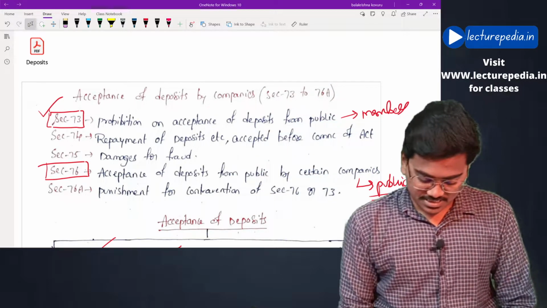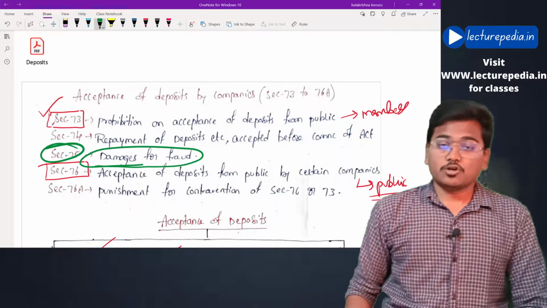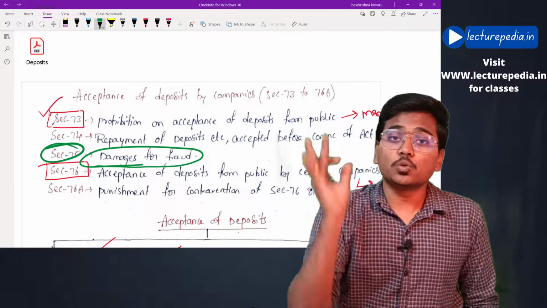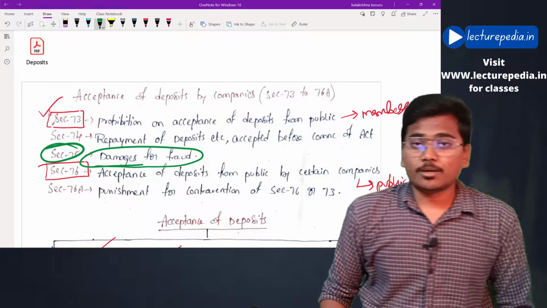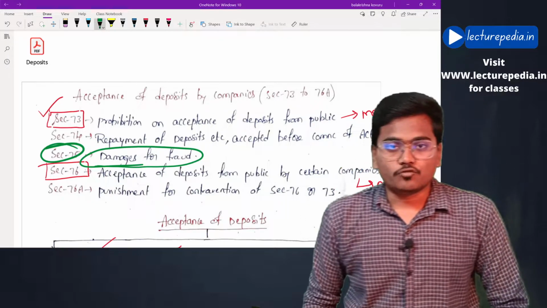That is section number 75, damages for fraud. If it is found that the intention of the company itself is to defraud the deposit holders, then the company will be deemed to have committed the fraud and it will be liable to penalty under section 447.